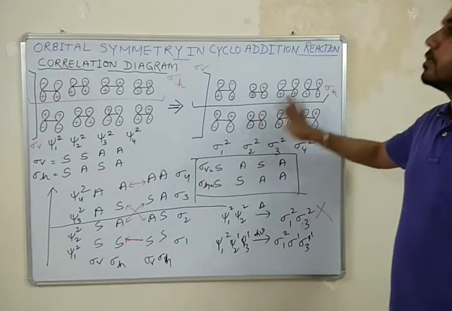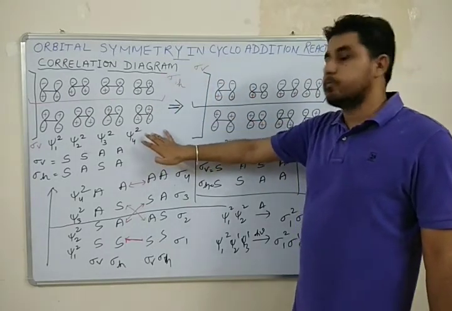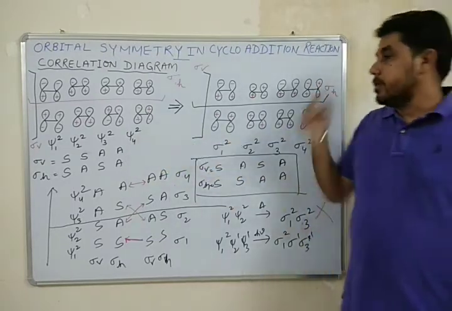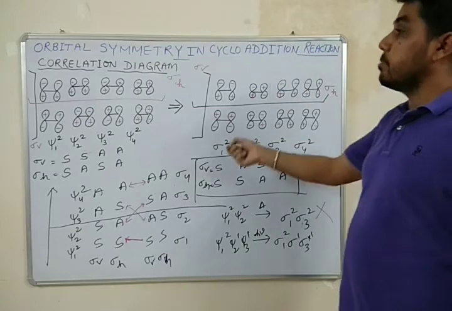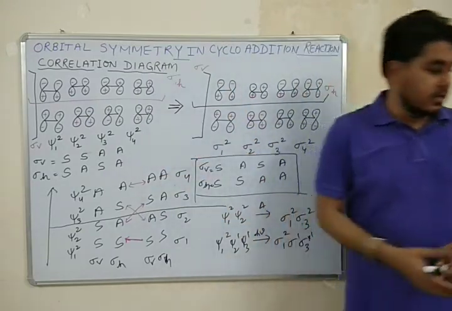I hope you may understand the correlation diagram for this particular example of 2+2 cyclo-addition. Okay, now let me share another example of correlation diagram, that is 4+2 cyclo-addition reaction.